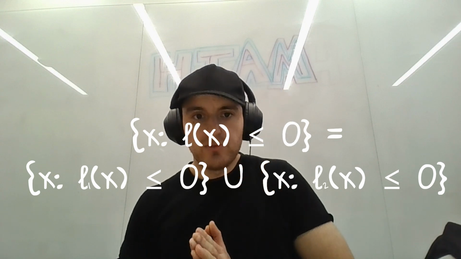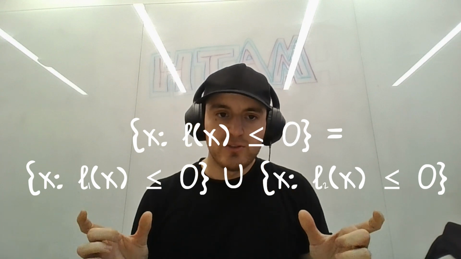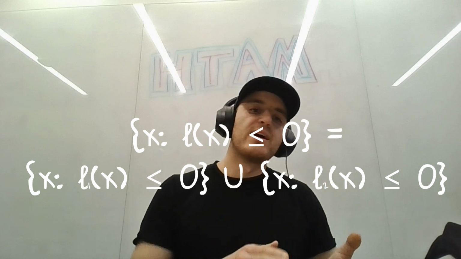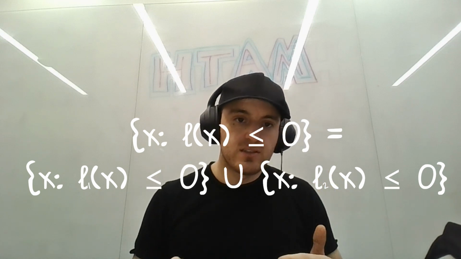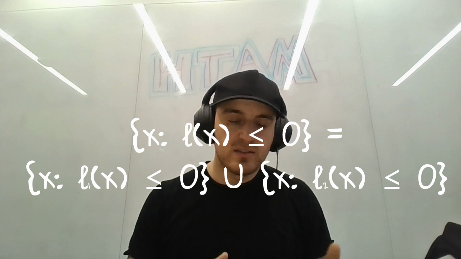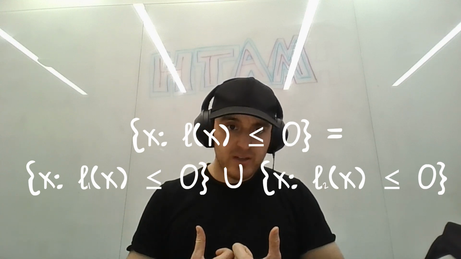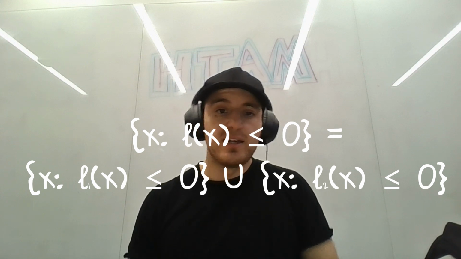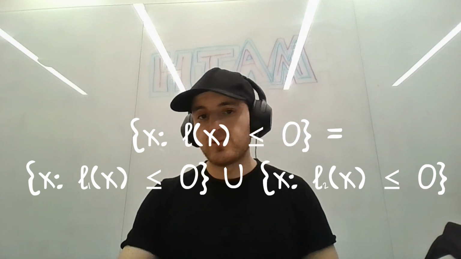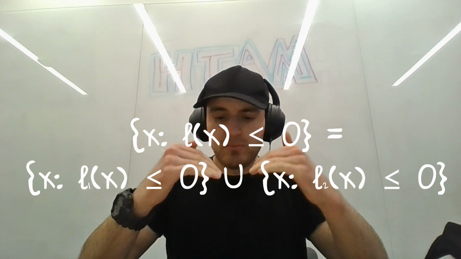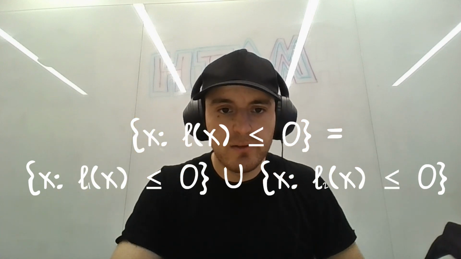And this is equal to the union of the individuals, right? So all the states such that L1 of x is less than or equal to 0, union all the states such that L2 of x is less than or equal to 0. And this, boom, combines everything into one neat little guy.